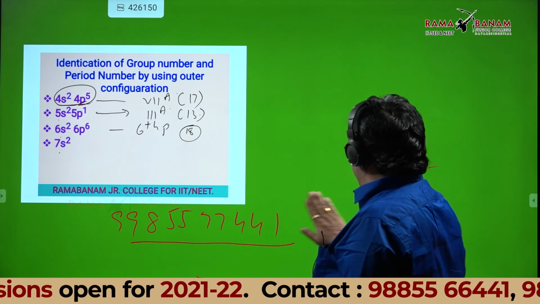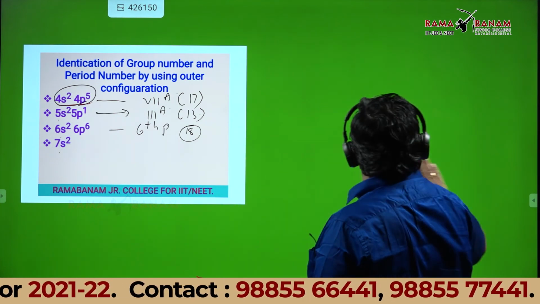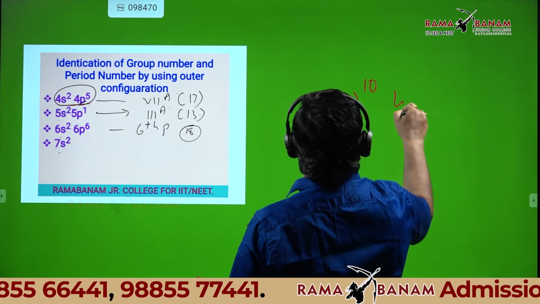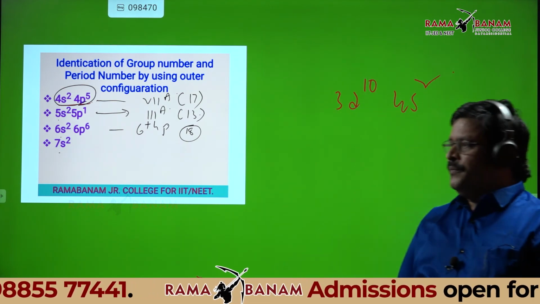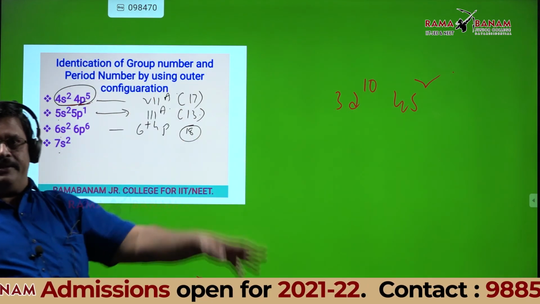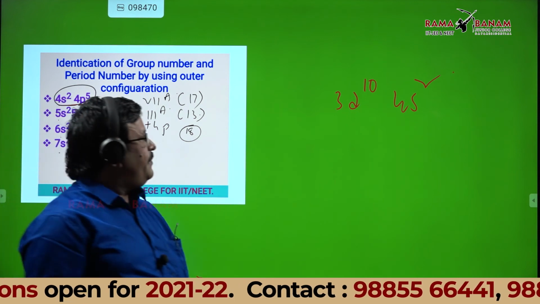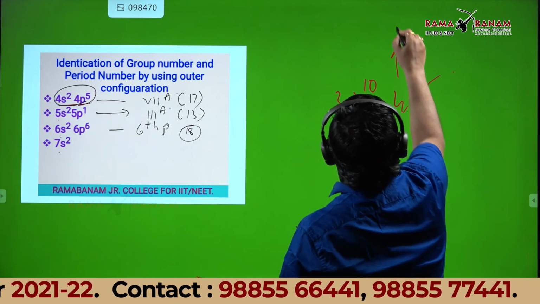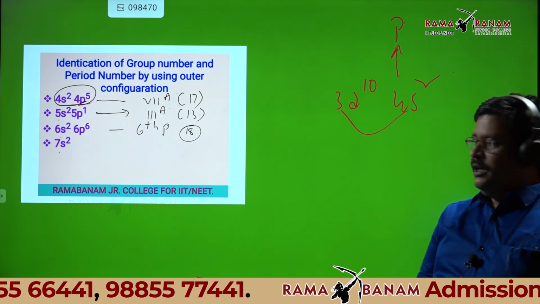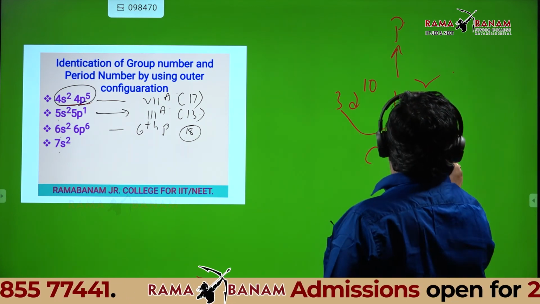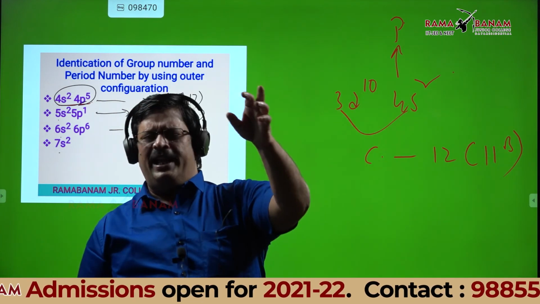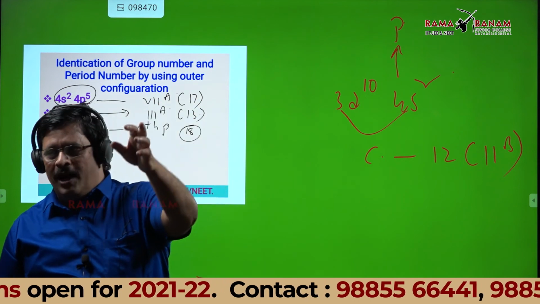Now, I have written one, what is that? 4s2, I think I gave 4s2 3d10. Am I right? Yes, sir. Can anyone tell the group number? The period number, I am asking. 4th period, sir. How many total electrons here? 12, sir. So that is column 12, group 2B. Column 12 is 2B.